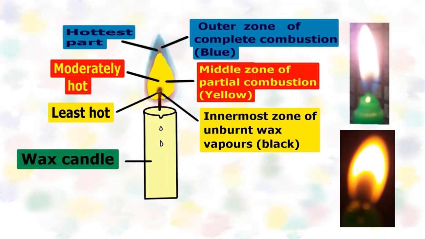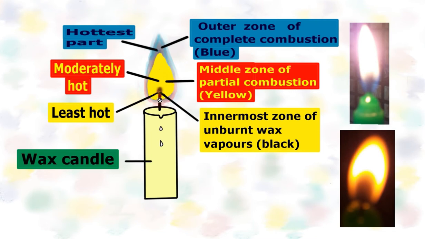Let's discuss the parts of the flame. Here we have a lighted candle, and this is the flame. The flame can be divided into three parts. The innermost part near its wick, you can see the black part here. That is the innermost zone, which consists of unburnt wax vapors, and it appears black.